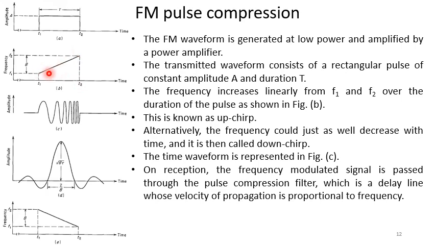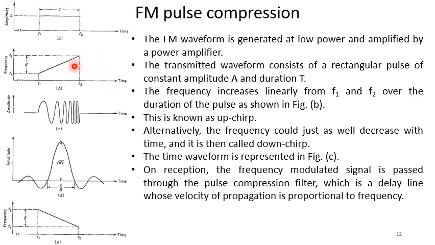So this relationship is linear. Frequency increases linearly over the duration of the pulse. So from T1 to T2, the frequency is changing from F1 to F2 in a linear fashion.